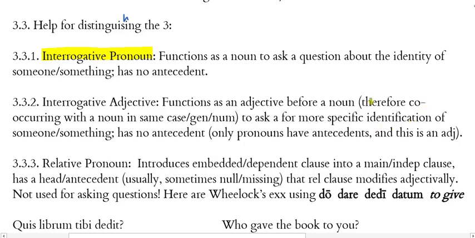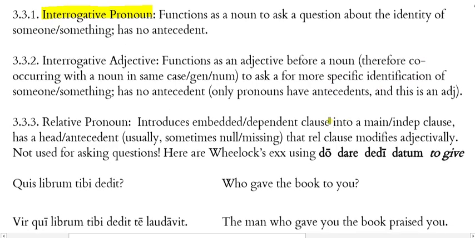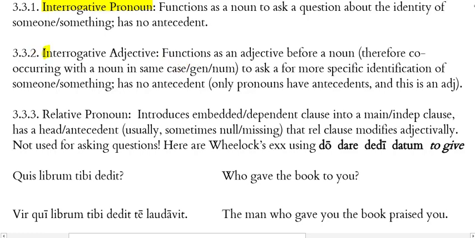With interrogative adjectives, we have these that function as an adjective now before a noun, and therefore they co-occur with the noun in the same case, gender, number, and they function to ask for a more specific identification of someone or something. So I need to delete that too. It has no antecedent either, because only pronouns have antecedents, and here the interrogative adjective is not functioning as a pronoun at all. It's functioning as an adjective.